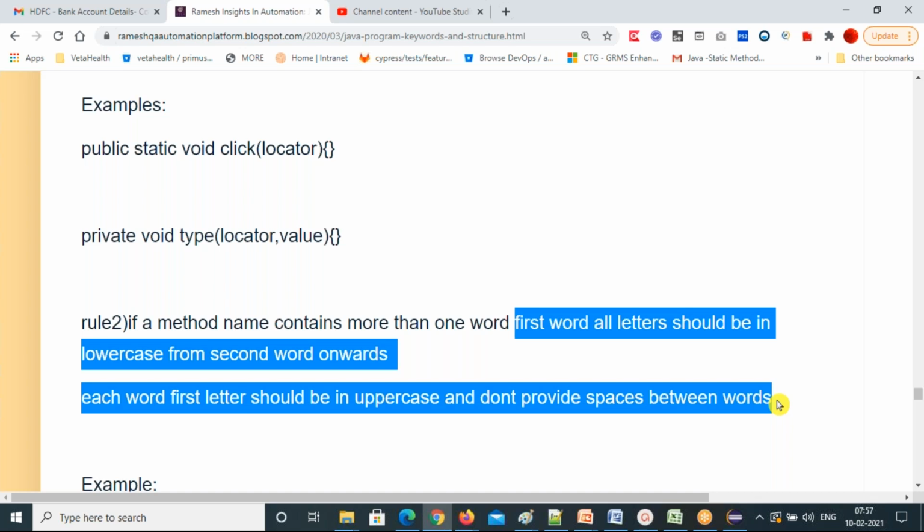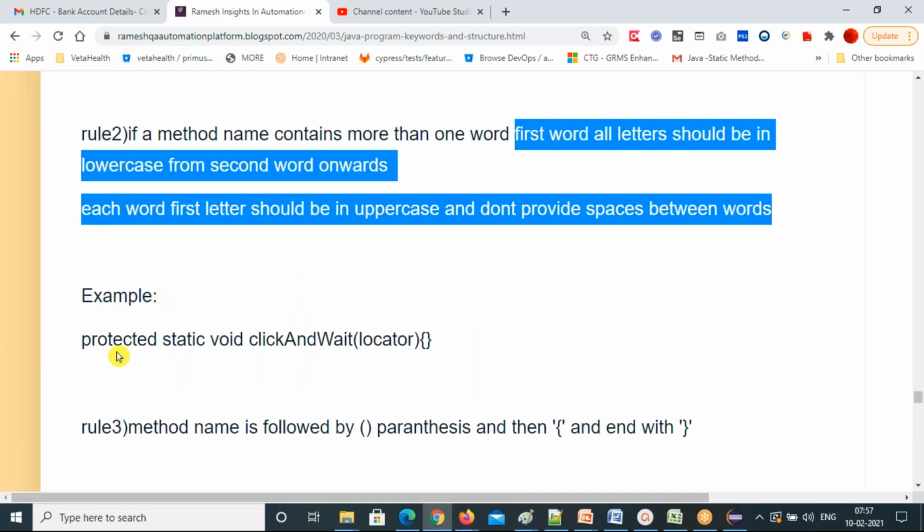If a method name has more than one word, for the first word, write all letters in lowercase. From the second word onwards, the first letter of each word should be in uppercase, and don't provide spaces between words. That's rule 2, if your method name is more than one word. And these are the examples.